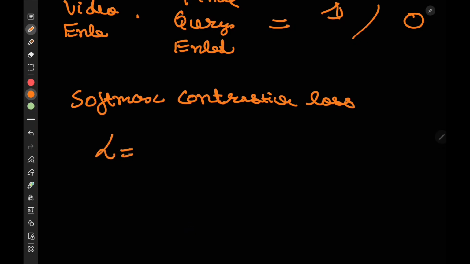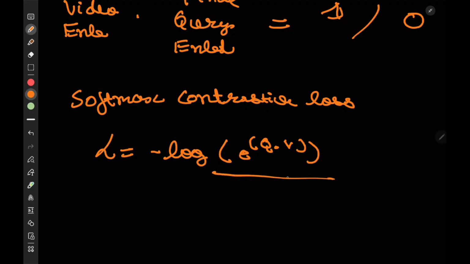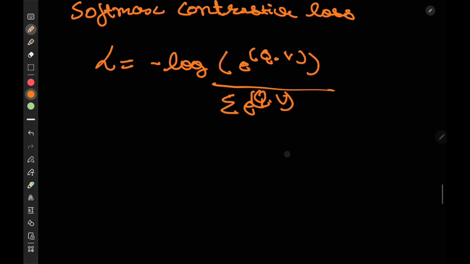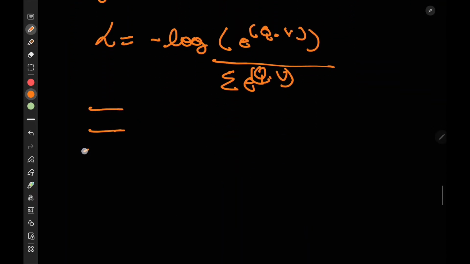The loss function would be minus of log of e raised to power query dot video, divided by the summation of all exponents e raised to power q dot v for all the samples. Now, for example, let's say we had 3 samples. Okay, 1 positive, 2 negative.